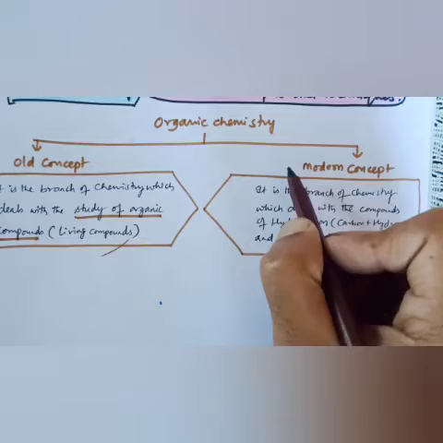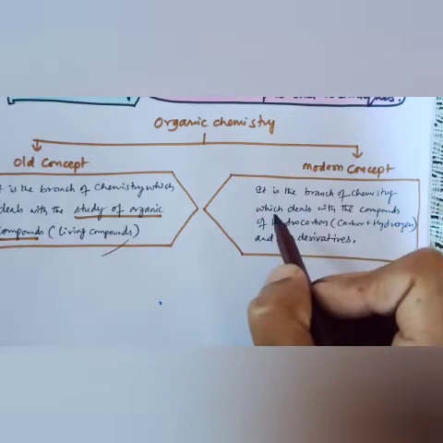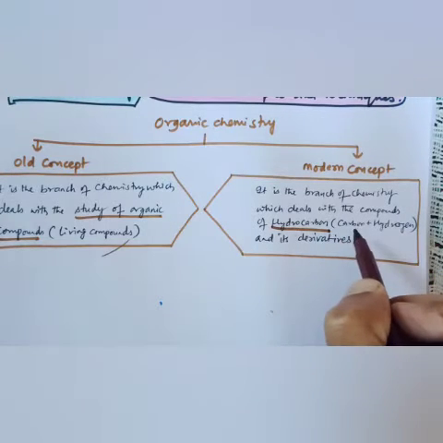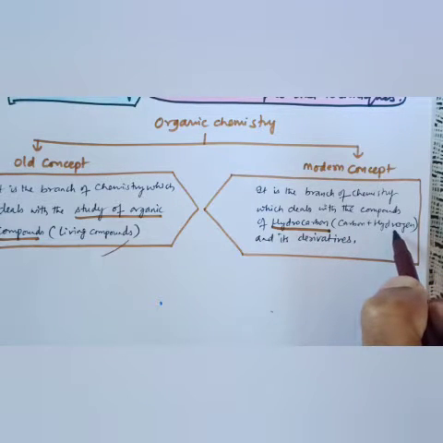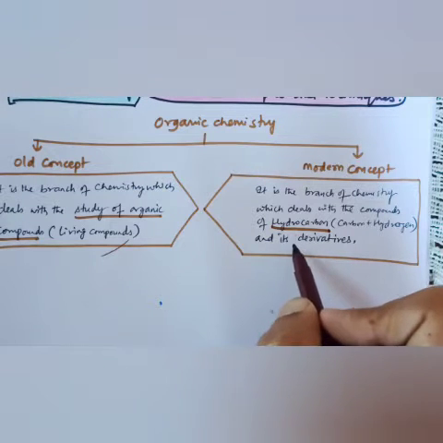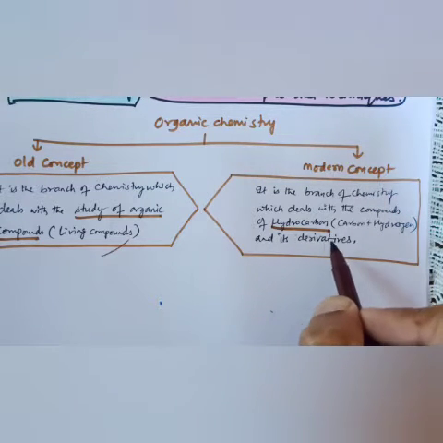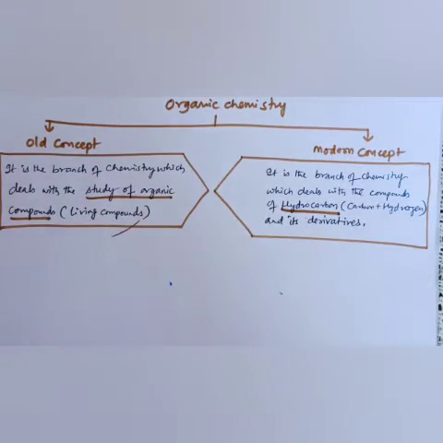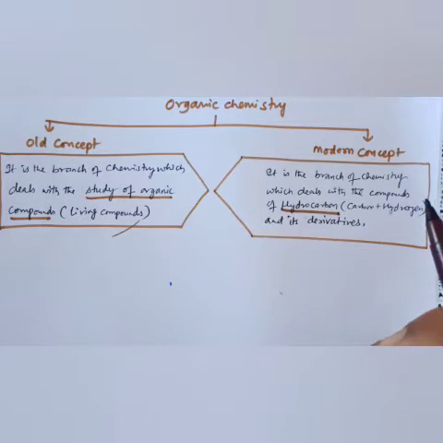So in the modern concept, organic chemistry is the branch of chemistry which deals with the compounds of hydrocarbons. Now what is a hydrocarbon? It is a compound of carbon and hydrogen, like methane, ethane, propane, butane, which you have studied in 10th class, and its derivatives and its functional groups. So basically we are talking about chapter 4 that we studied in 10th class, carbon and its compounds. Okay.